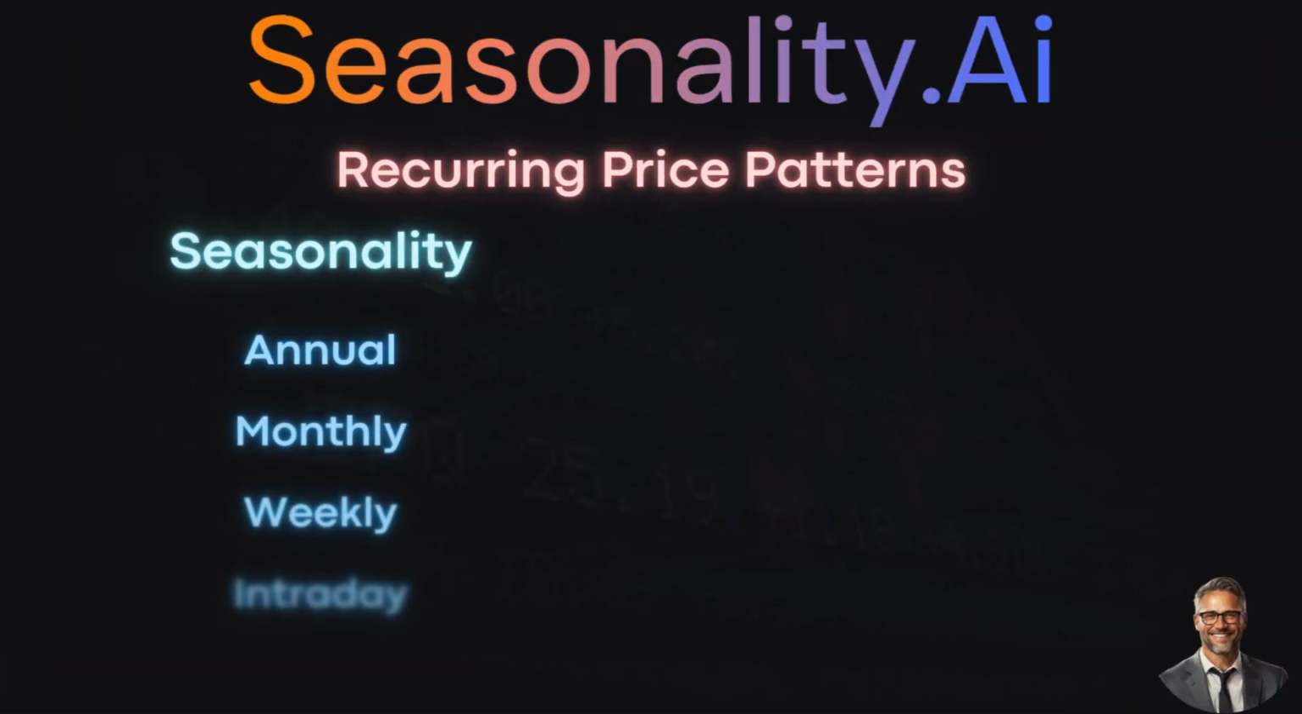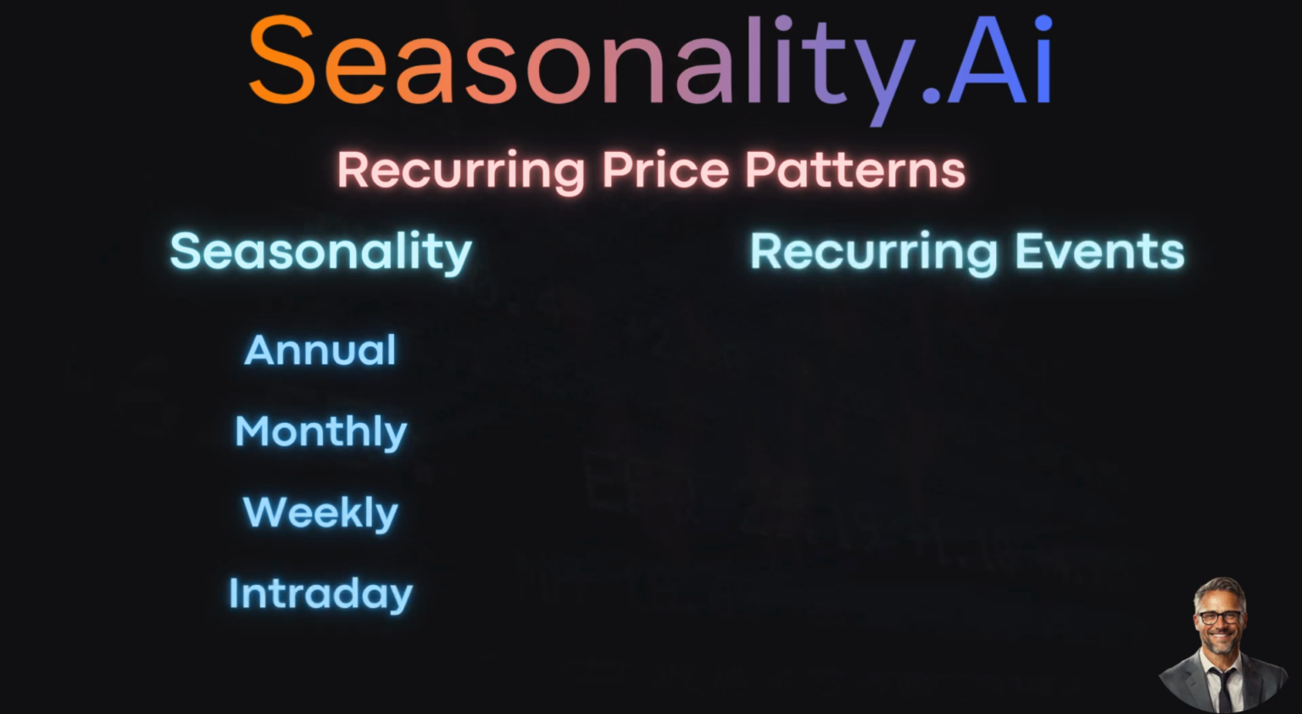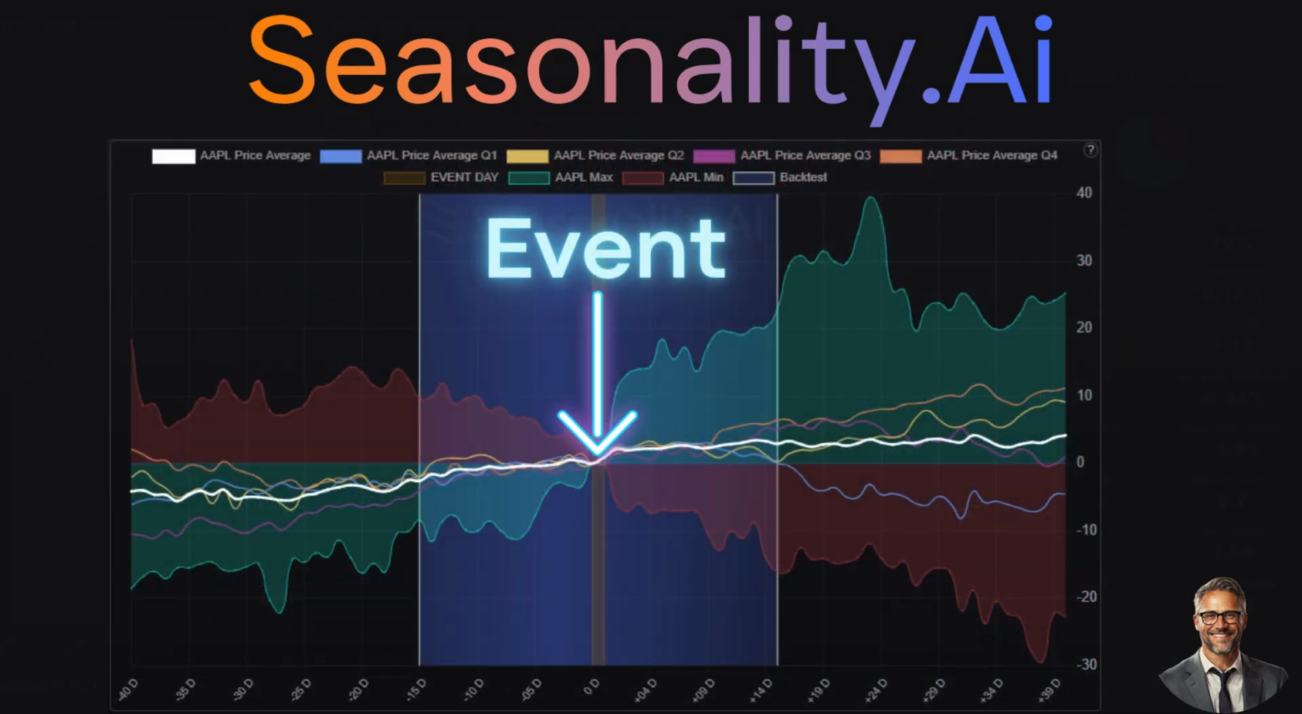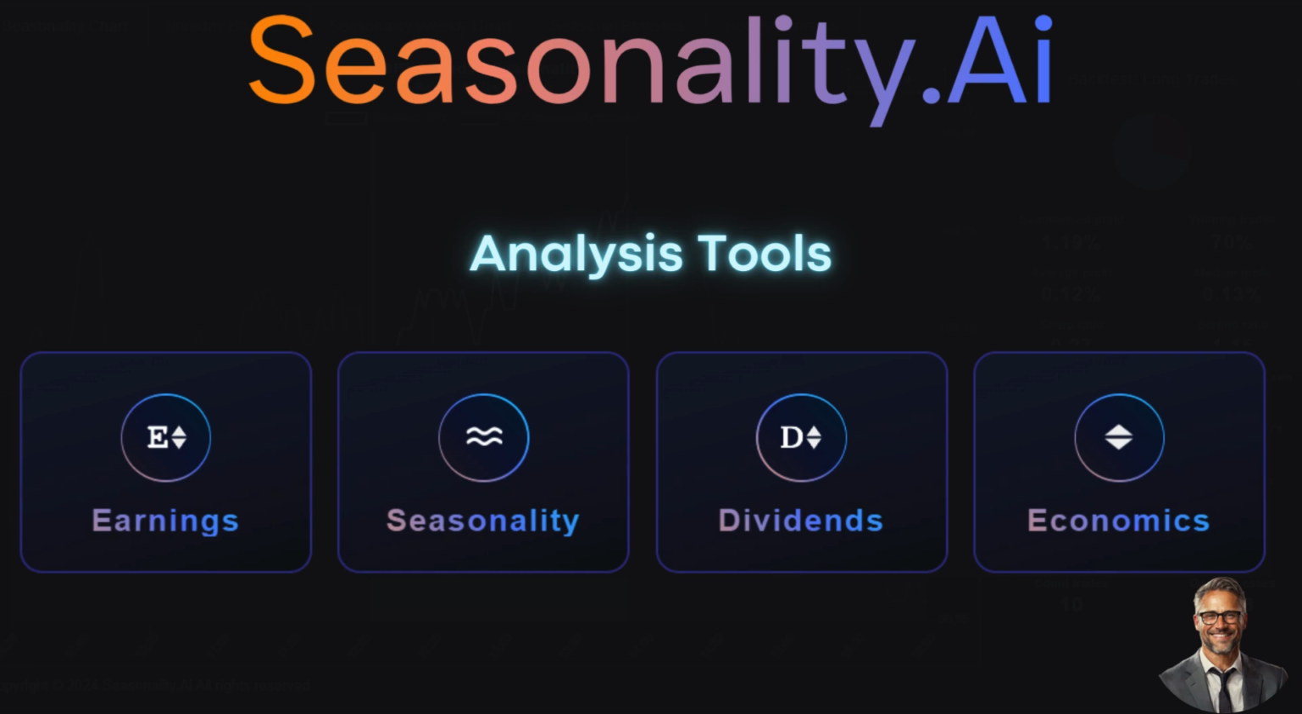Now, let's move on to the next big section of our website. Recurring price patterns do not only exist on a seasonal basis. The shares, currencies, and indices prices often behave similarly during recurring events. These events are, for example, earnings releases or the payment dates of dividends and economic indicators such as the monthly publication of unemployment figures. It is interesting to see how prices behave before and after these events. We have provided the following tools to take advantage of these price movements.